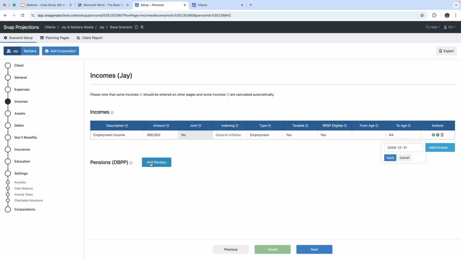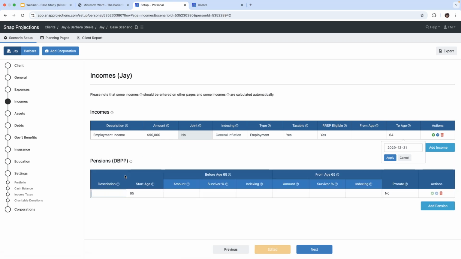Okay, our client also has a defined benefit plan. It's a defined benefit pension plan. It's going to start at age 65, and you'll see here that we have a before age 65 section and a from age 65.